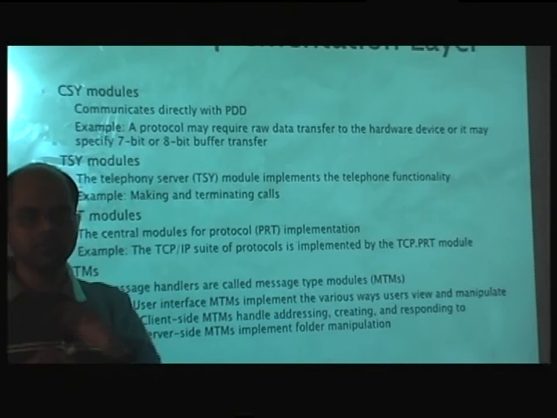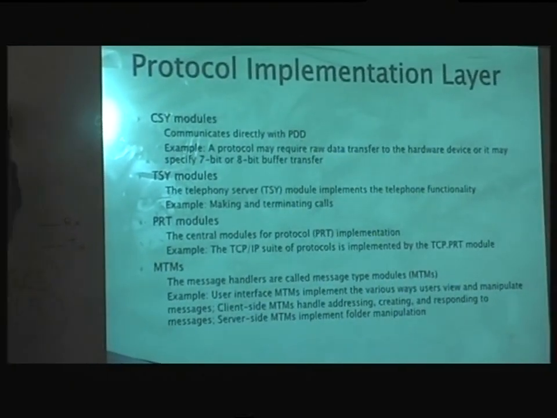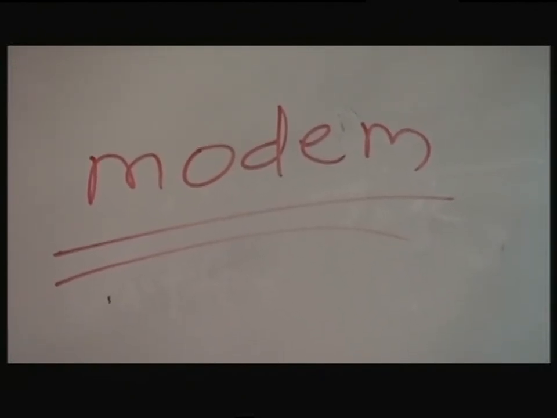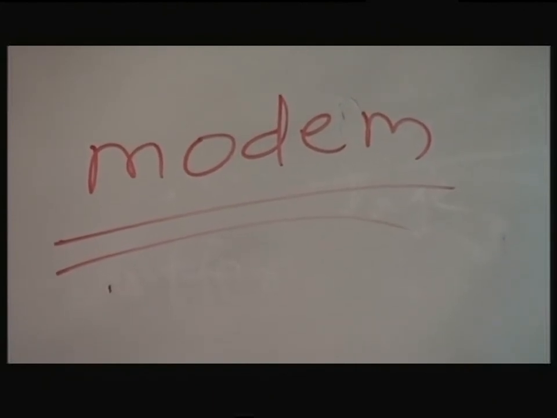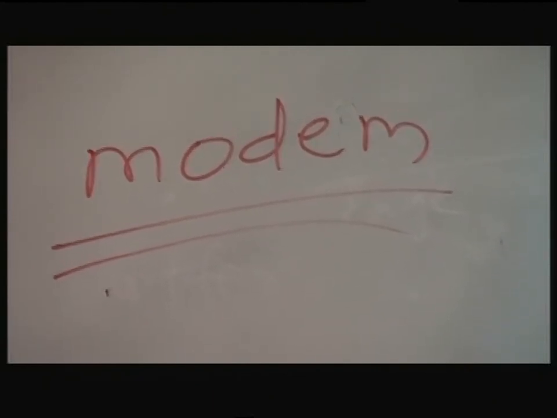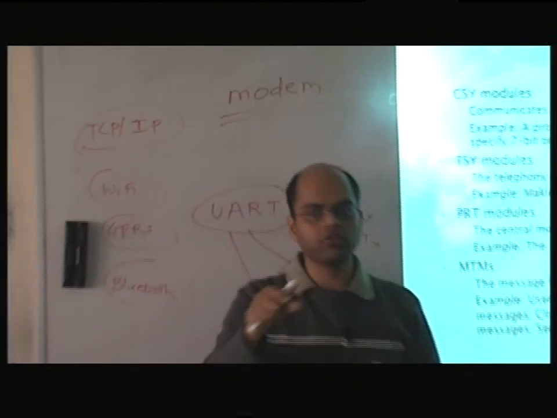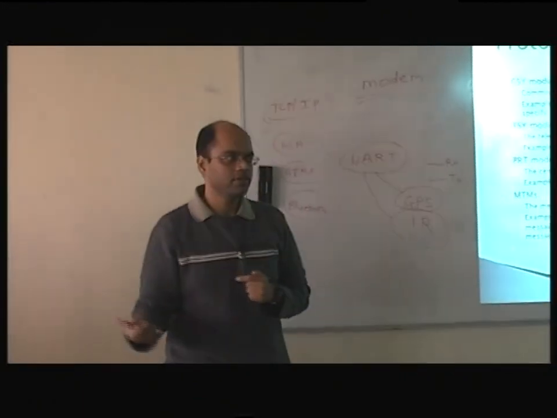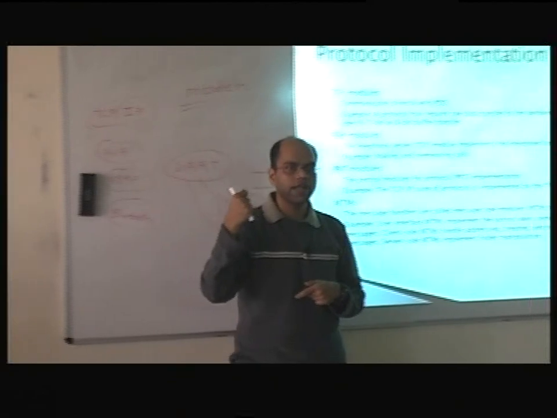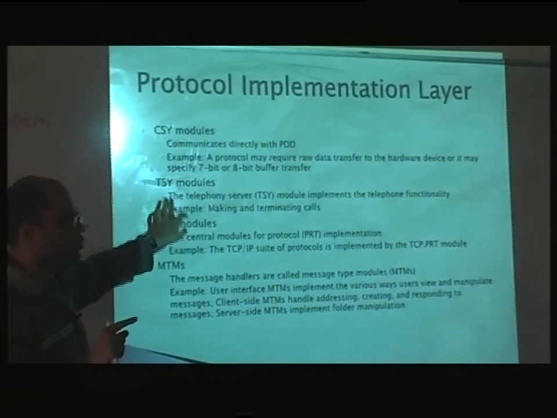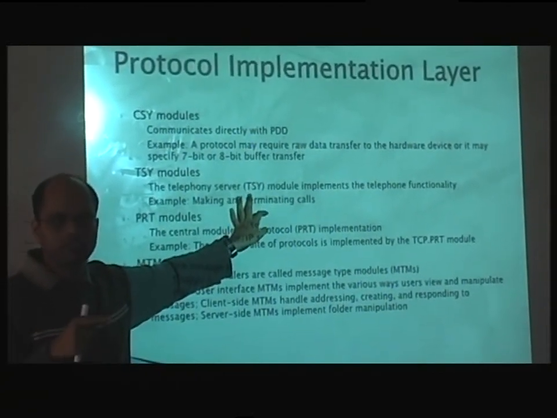So have you heard of a term called modem? Have you used modem? I don't know. So in the old days, all the internet access was through modem. You take the telephone line, you connect it to a modem, and then you dial an actual number. And after that, you use the same telephone line, and you will then send the data, not voice, but the data. So every 1 and 0 will be encoded as a voice, and it will go over the voice. Right? So if you pick up this phone, at that time you can actually hear the sound of 0 and 1s. So that was not an efficient way of doing it, but that was the most simple way to do data transfer over telephone line.